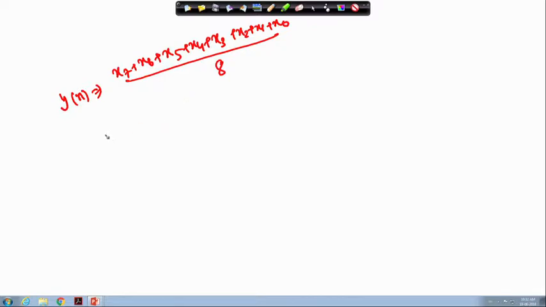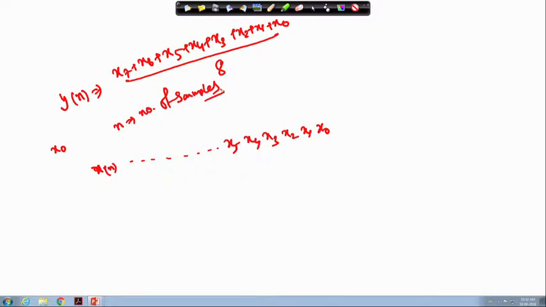Running average means the numbers are coming like x0, then x1, x2, x3, x4, x5, and so on up to xn values, where n is the number of samples I consider, and they are coming in this manner.